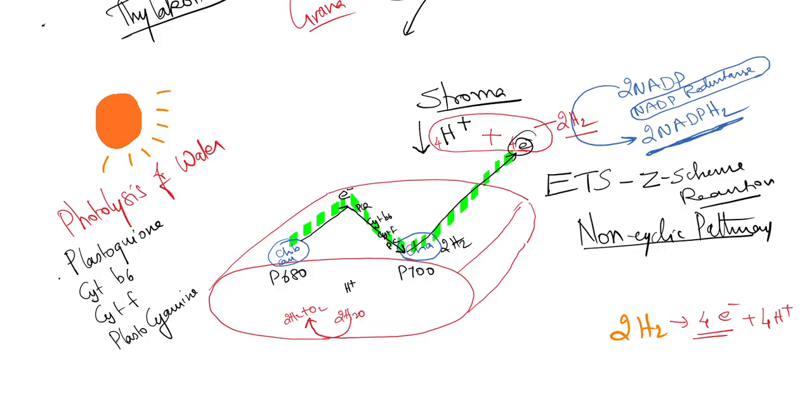So if this reaction occurs continuously, remember, the amount of protons at the stroma will be decreasing. The amount of protons at the lumen will be increasing. This is clear. So protons are decreasing at the stroma and increasing at the lumen.